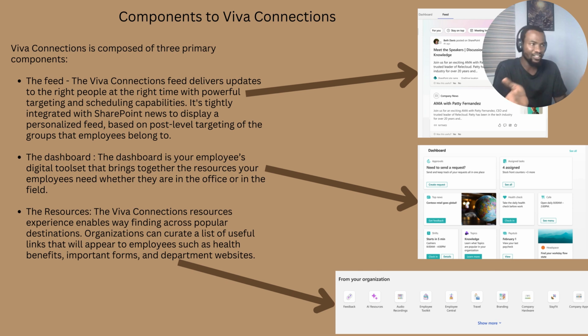Then if you look at the dashboard, it helps to bring different resources for employees, whether they're in the office or not. Then the resources help to create useful links that appear for the employees, such as health benefits, important forms, or probably a department website. So these are the key components when it comes to Viva Connections.